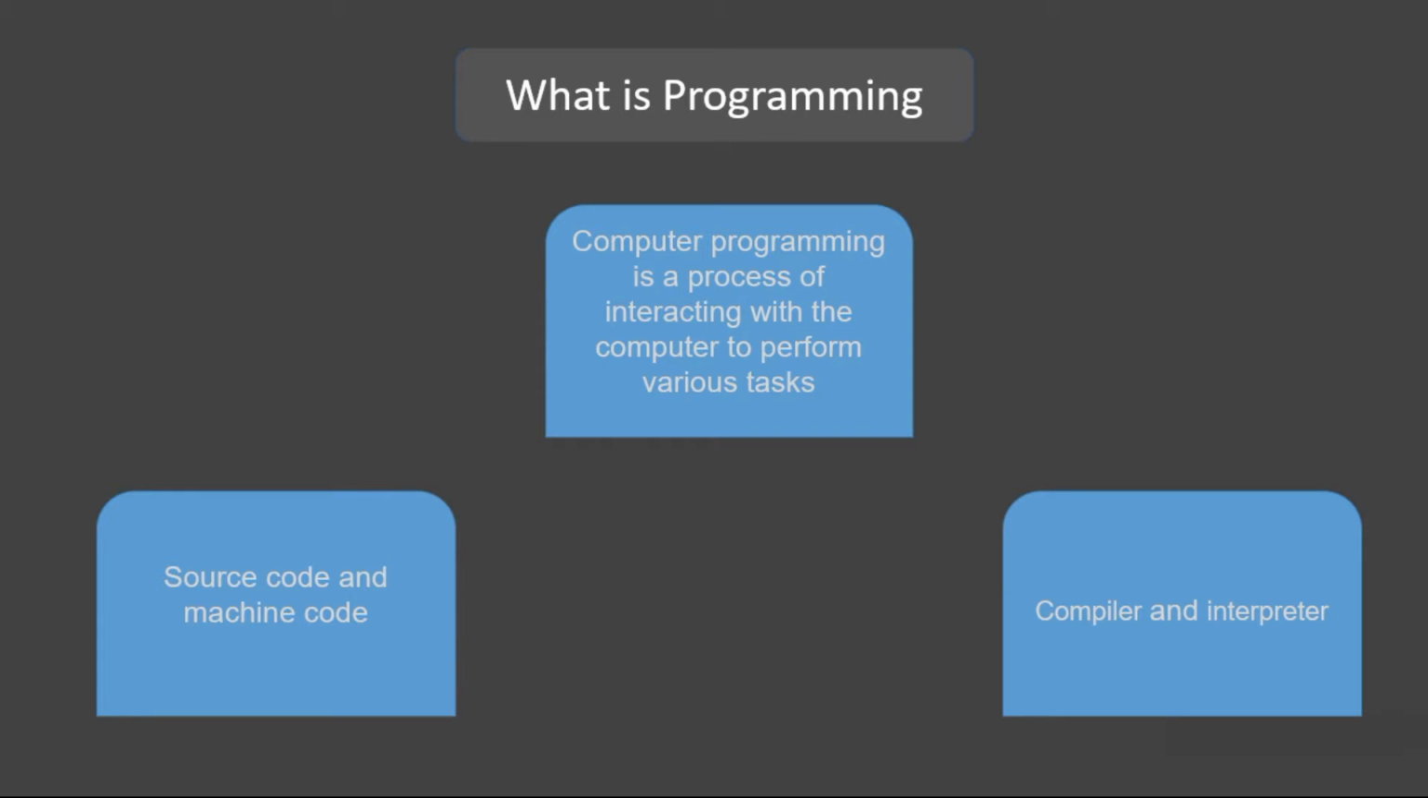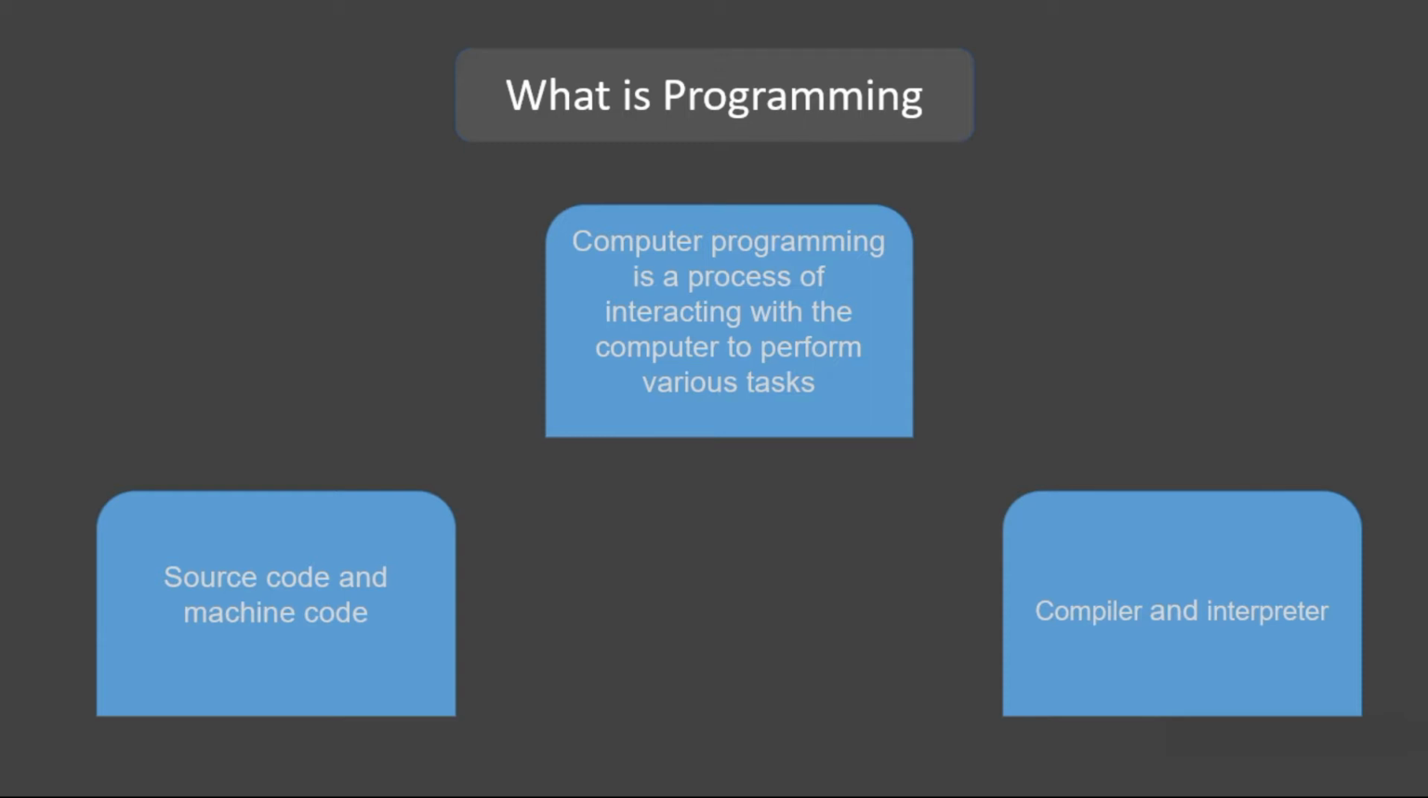In this video, you will learn some important fundamental knowledge about programming. We will look into what is programming first. So, computer programming is a process of interacting with the computer to perform various tasks. It involves designing a set of instructions which is given as input to the computer and the system will act accordingly. With the help of computer programming, we can perform tasks like simple mathematical calculations, creating a website, building games, and many more other tasks.